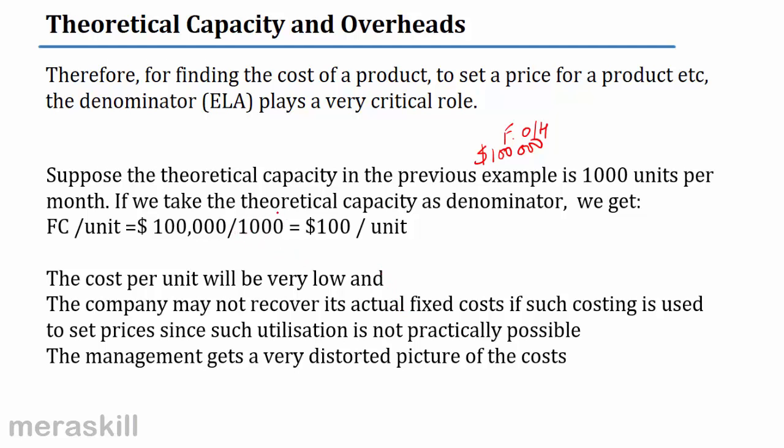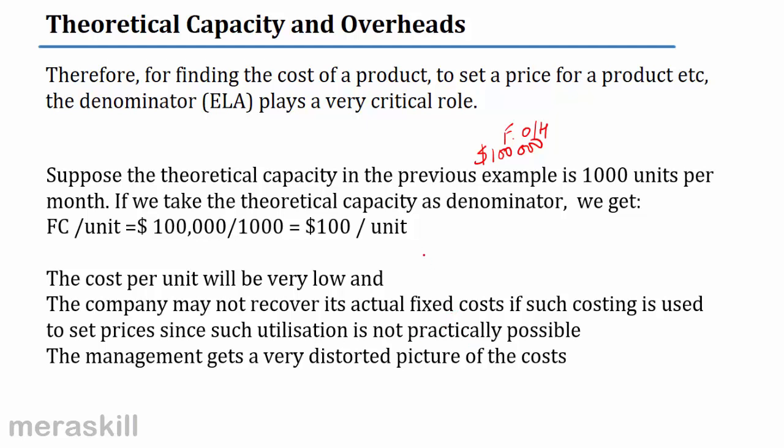After all, you know that this is never going to be achieved. This is not really practical. This is too idealistic and not at all realistic. Cannot be achieved. Not possible. Correct? So the cost per unit will be very low, and if you go on the basis of this cost, the company may not recover its actual fixed cost if it is used to set prices, because utilization is not practically possible. Is this very clear, students?